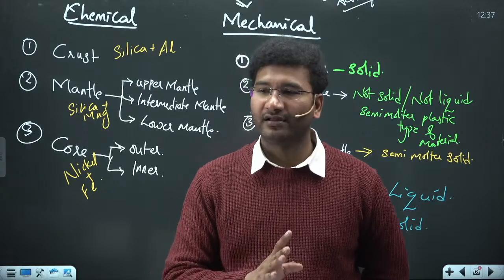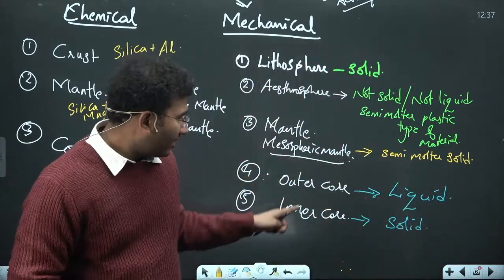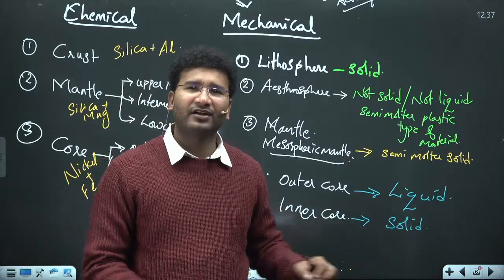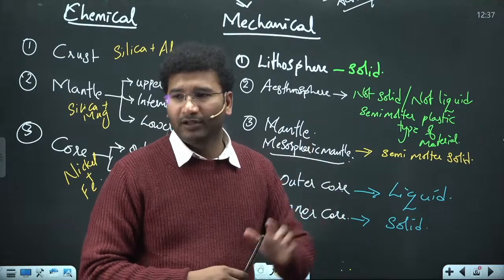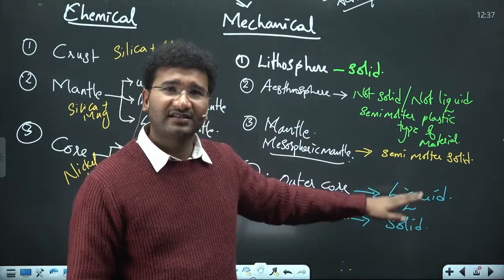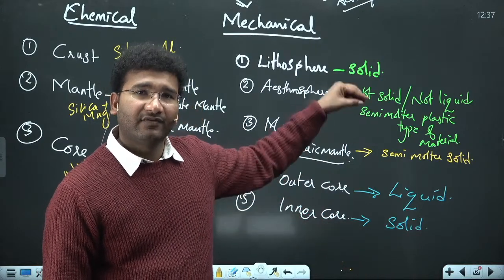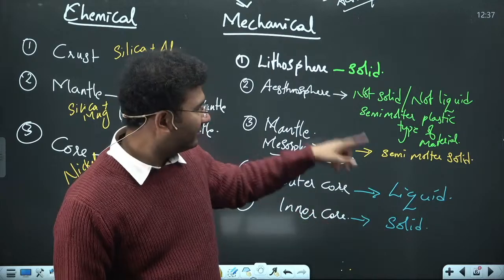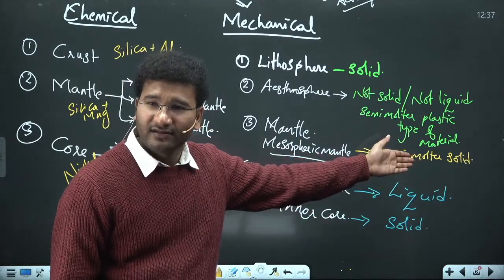Now let me tell you, as per the recent studies, the inner core is solid because in the inner core the temperatures are way higher. मतलब किसी ने टेम्परेचर करके आंसर दिया था, देखो टेम्परेचर ऑफ द आउटर कोर इज लेस as compared to the इनर कोर, right? That means if the temperature is increasing, if it is solid, the same material, if it is present in the mantle, it is again solid, right?